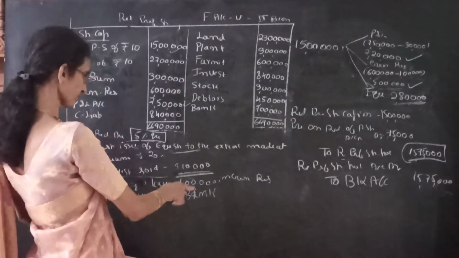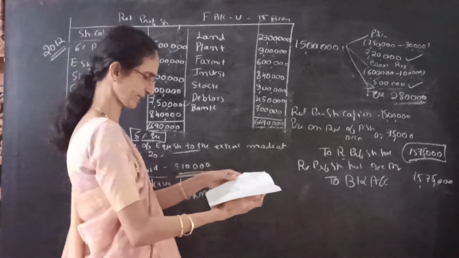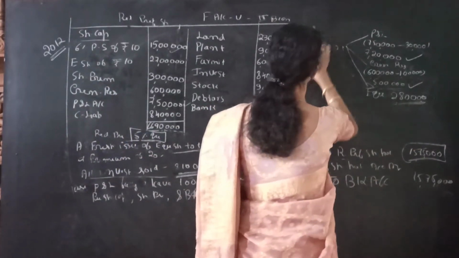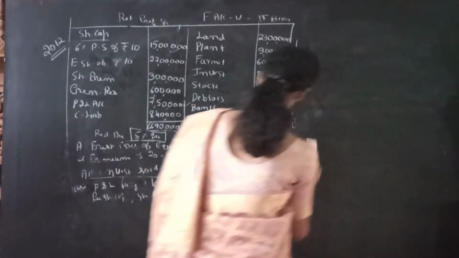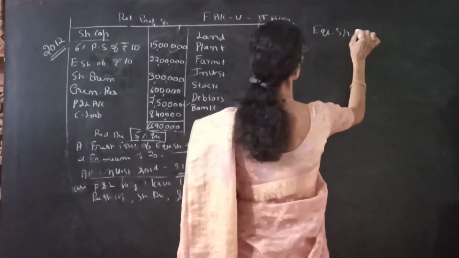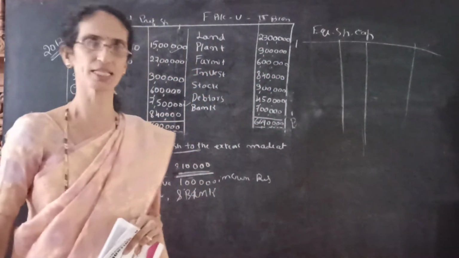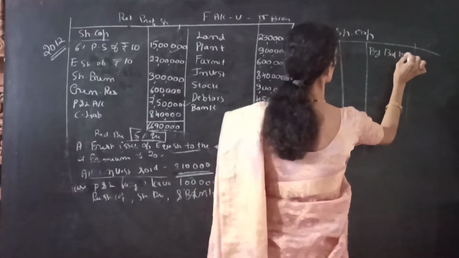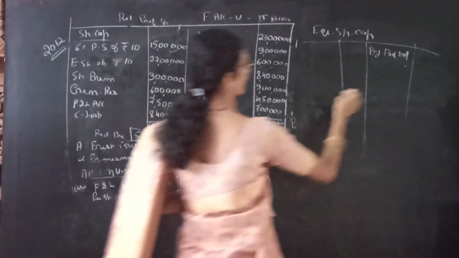Then it is given to prepare the ledger accounts. One is the equity share capital account. It is given in the problem, so we prepare the equity share capital account. Once again, liability always shows a credit balance, so write by balance brought down. See, the equity share capital is 27 lakh.